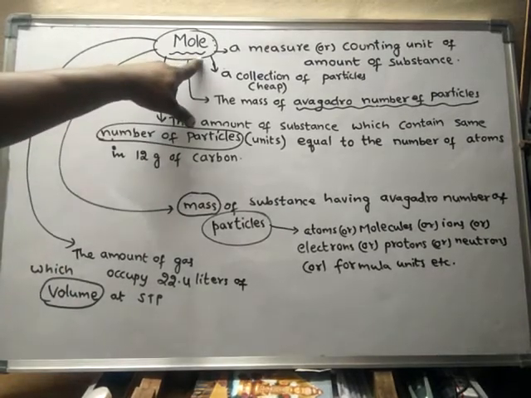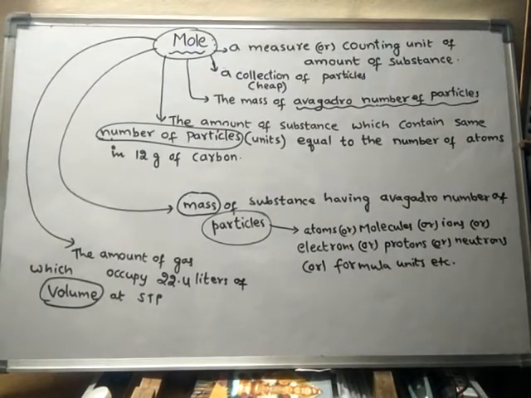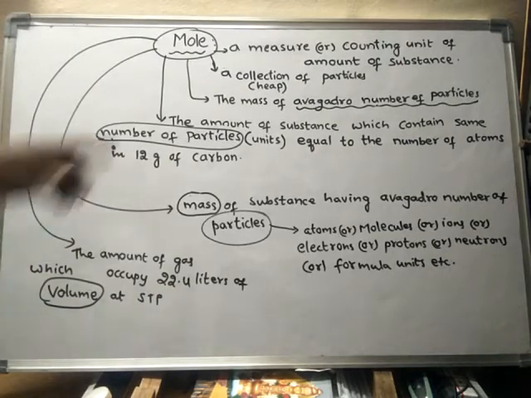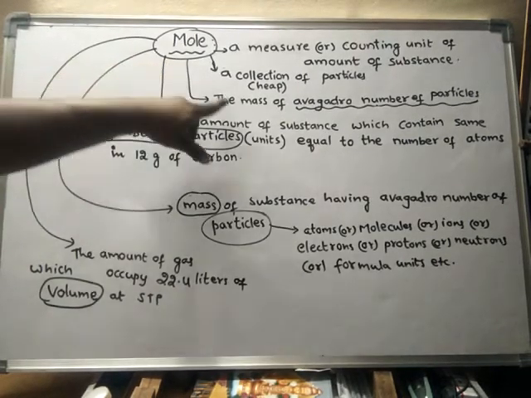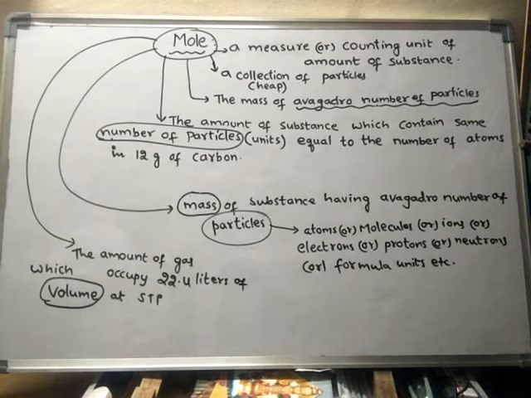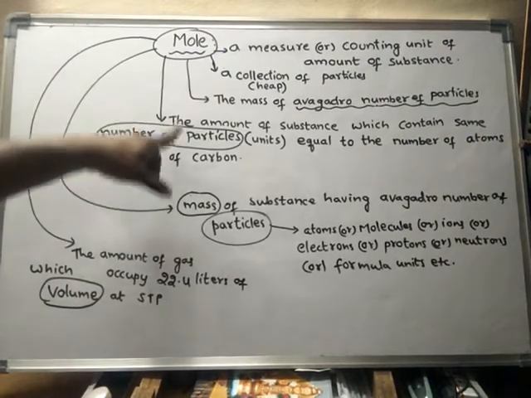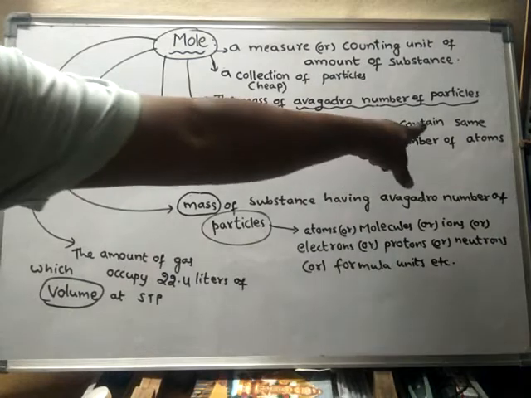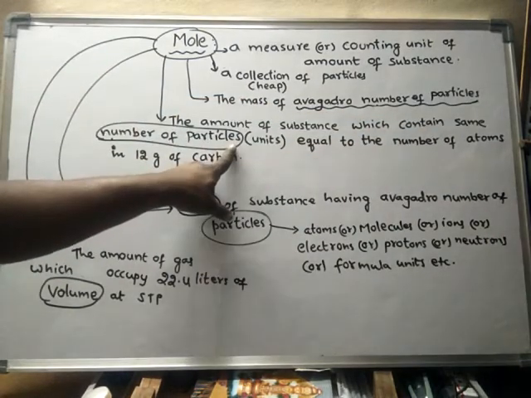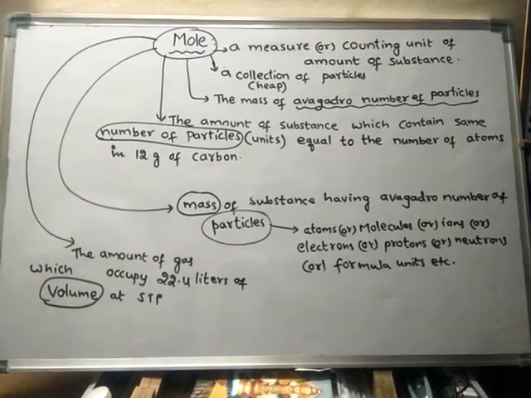It is also called a collection of particles, or else a heap of particles. Mole is a heap of particles. It is also known as the mass of Avogadro number of particles. Okay, right. See, if you see the definition of mole, mole is nothing but the amount of substance which contains the same number of particles as the number of atoms present in 12 grams of carbon.